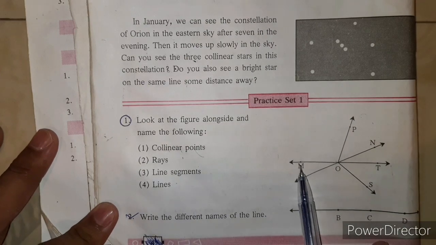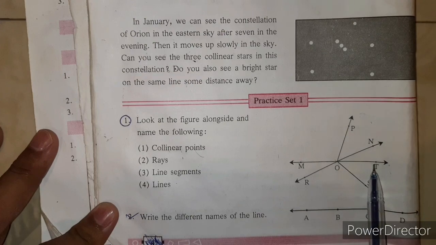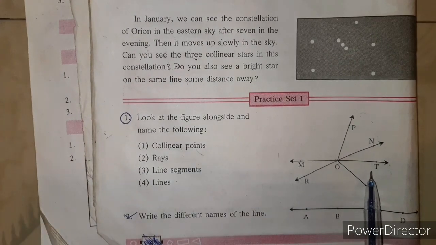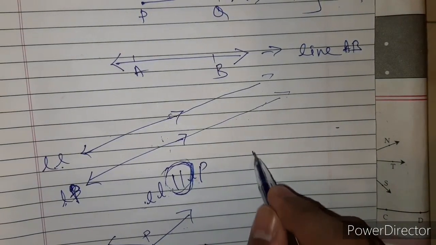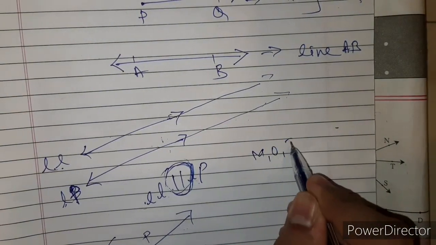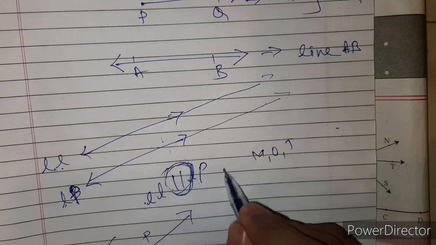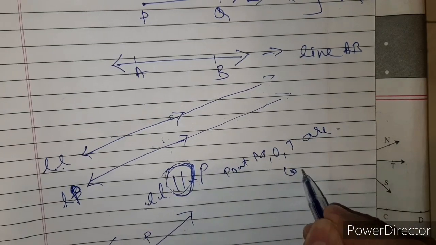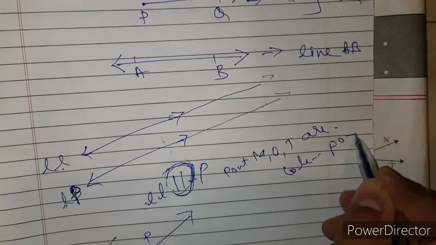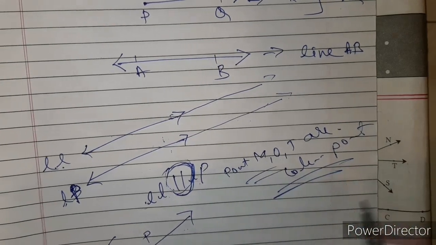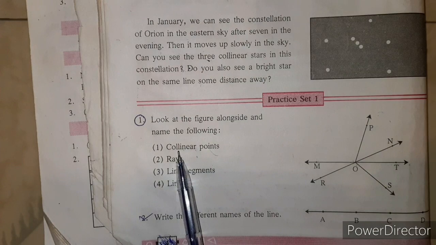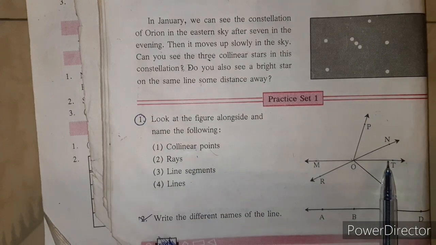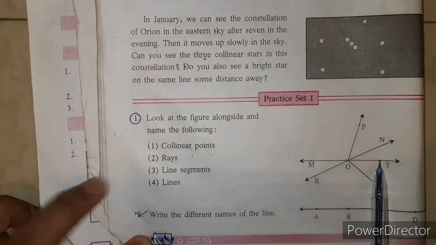So you can see here M, O, T. You can write point M, O and T. Points M, O and T are collinear points. Okay, are collinear points. Points M, O, T are collinear points.